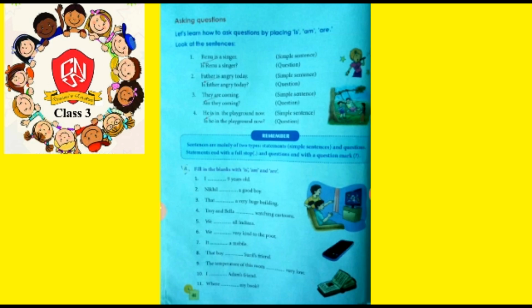So here also you can see the sentence is in present tense and there is only I in the sentence, so the subject is singular. So I is followed by the helping verb am. I am Adam's friend. In sentence number 11, where dash my book. So here we are talking about one book. That means the subject is singular. So we'll write, where is my book?